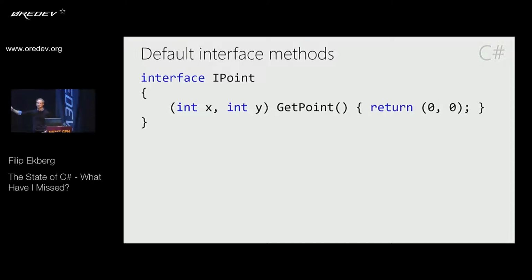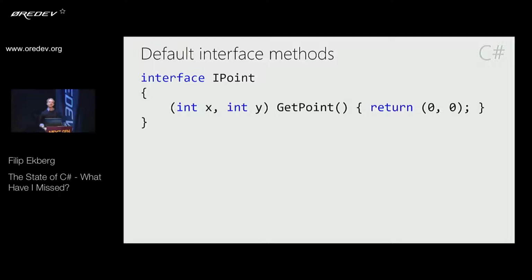The reason they want to add this to the language is because imagine I implement an interface that I got off NuGet, and I update this NuGet package, and the author of the NuGet package introduced a new method on the interface. But I don't care about that method yet. So I have to go in and say, well, I'm going to implement this method, throw new not implemented exception. They could just do that in here instead.